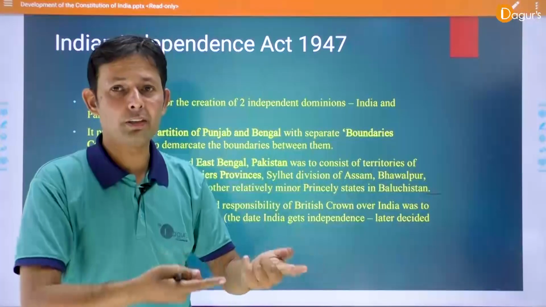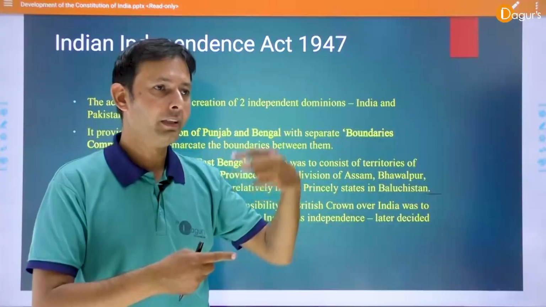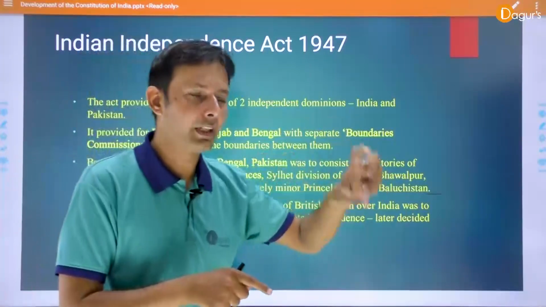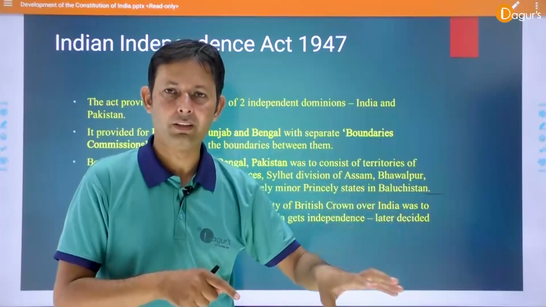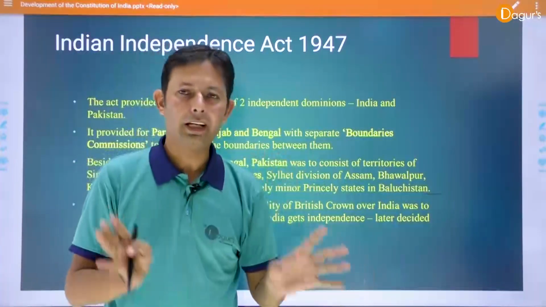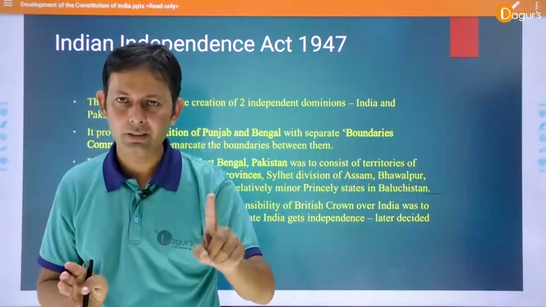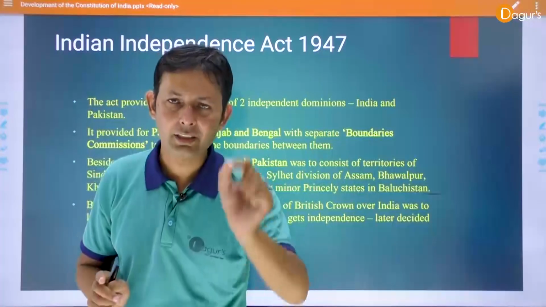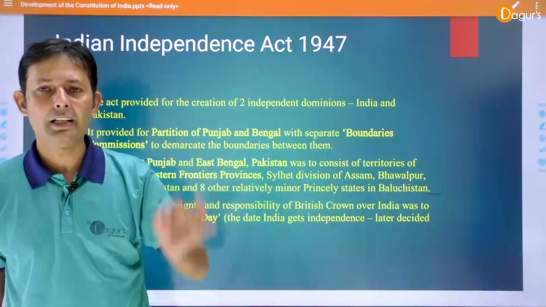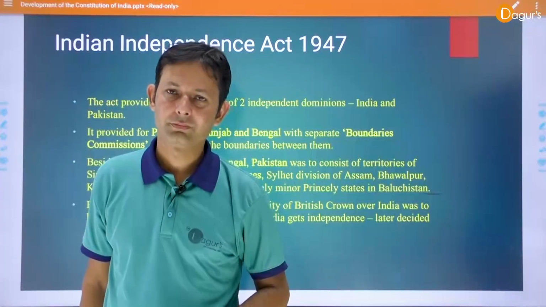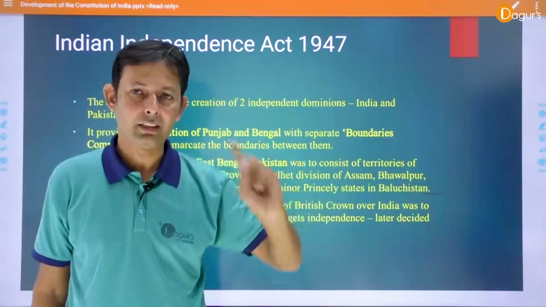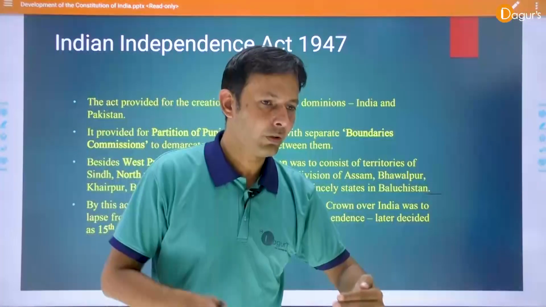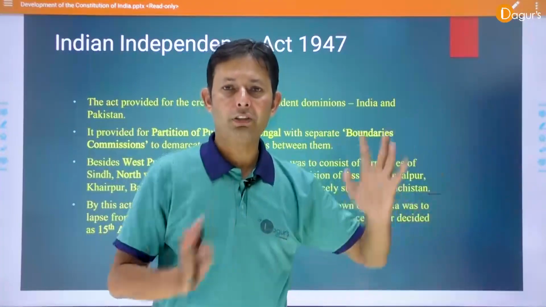But after the 1857 revolt, the scenario changed. The East India Company's powers were minimized by the British Crown and British Parliament through the Victoria announcement of 1858, after the revolt of 1857. So that is the story. The main important acts are the 1773 Regulating Act, number one, the Morley-Minto Act, the Montagu-Chelmsford Act, and the most important acts are the 1935 Indian Government Act and the 1947 Indian Freedom Act. Clear? Because the 1919 and 1935 Acts are very important. So these are the important footsteps in the development of the Indian Constitution.